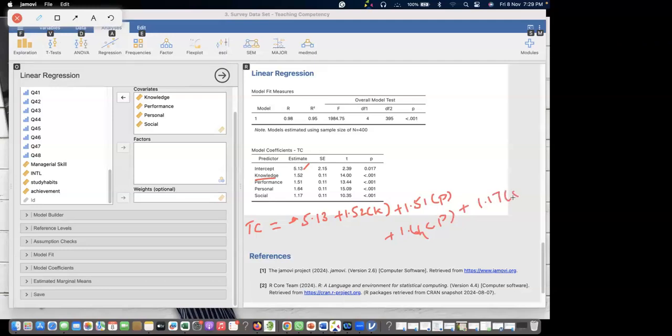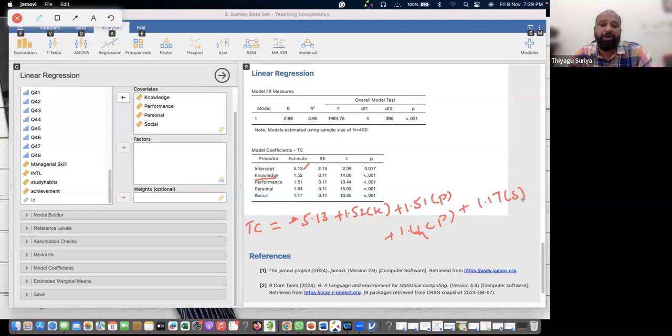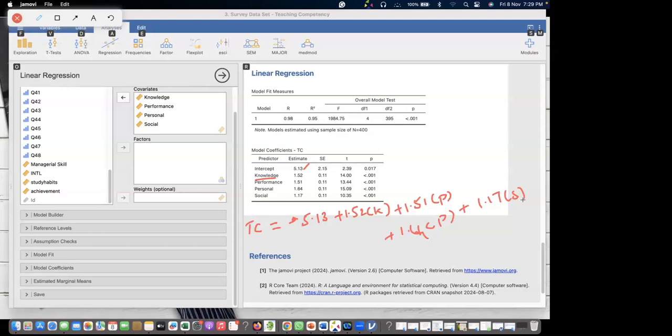So this is an equation. What is it called? Straight line equation. It is nothing but a linear regression equation, right? It is called multiple linear regression. Why is it called multiple linear regression? Because the predicting factors are multiple.